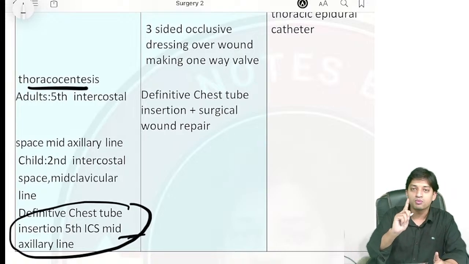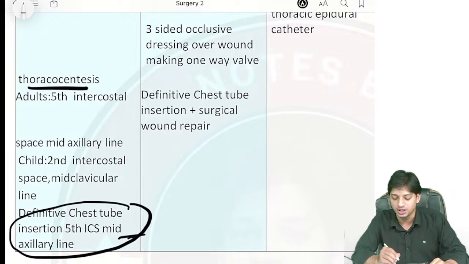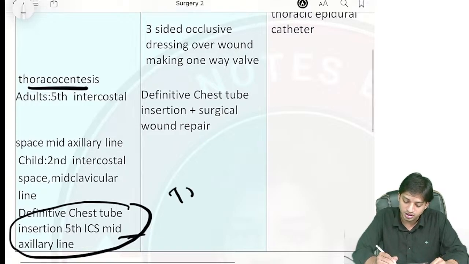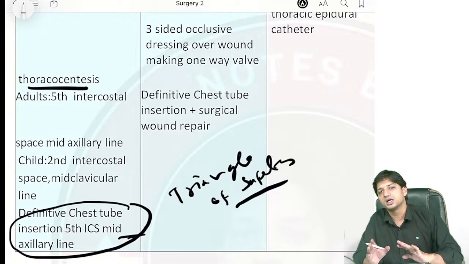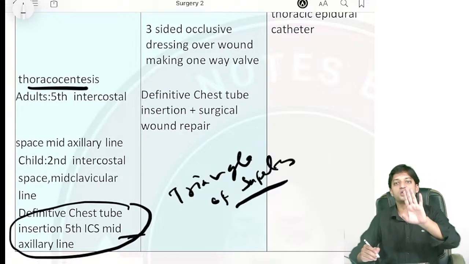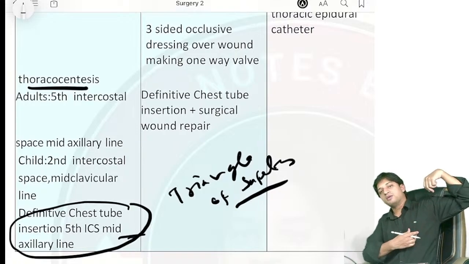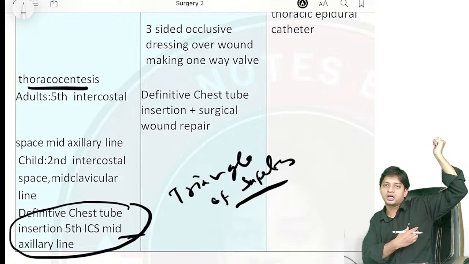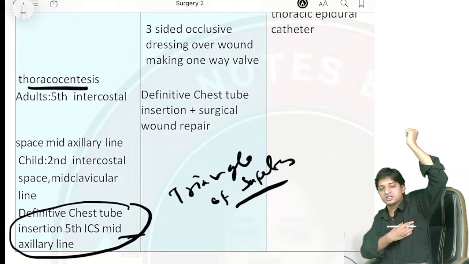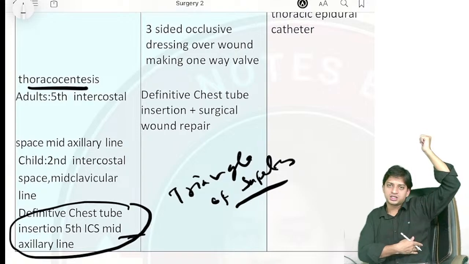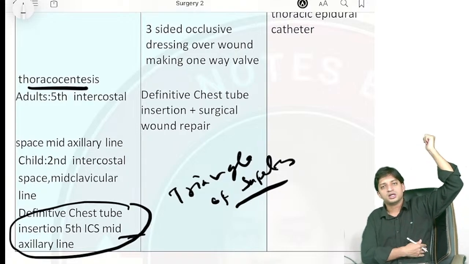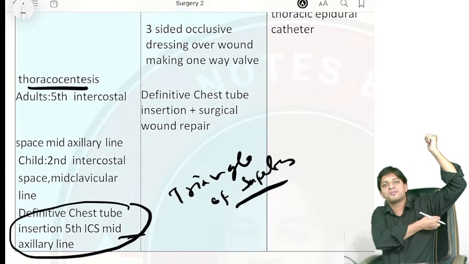Okay, now one more important concept from anatomy I will tell you, that is the triangle of safety. They have asked it many times, integrating it with anatomy, surgery, and all. So the triangle of safety is a triangle where one border is made by the pectoralis muscle, the other by the latissimus dorsi, the base by the fifth and sixth ribs, and the apex by the axilla.